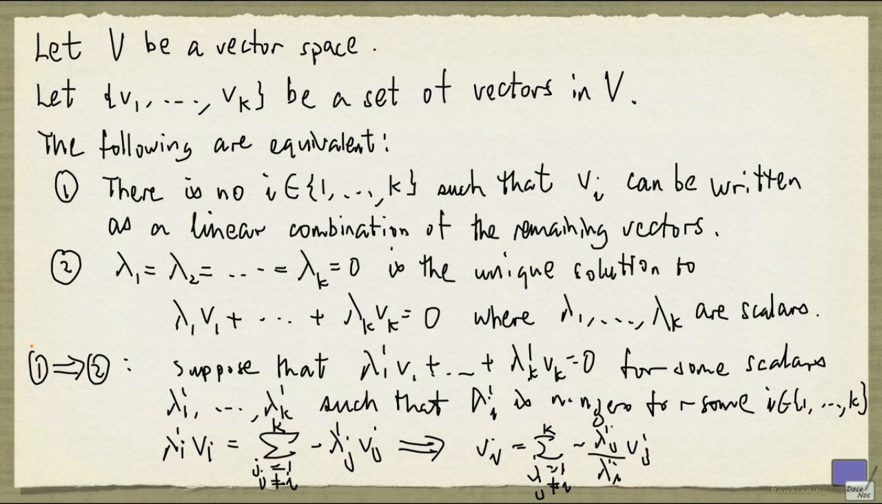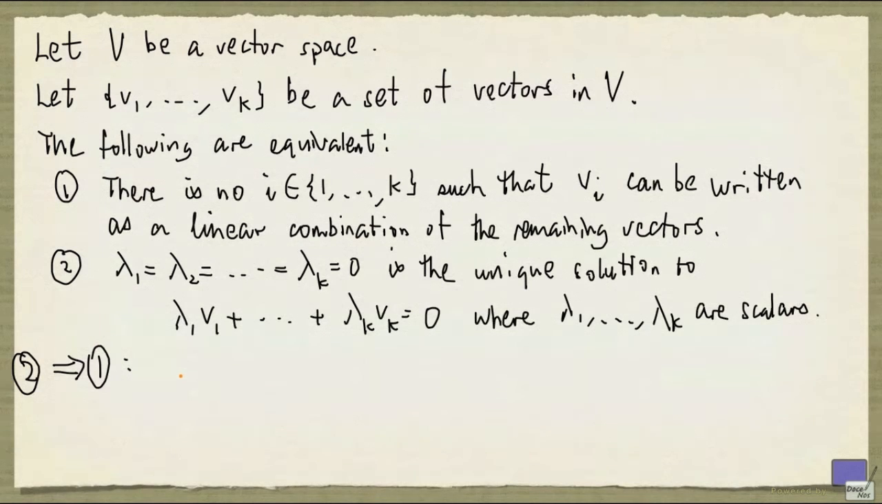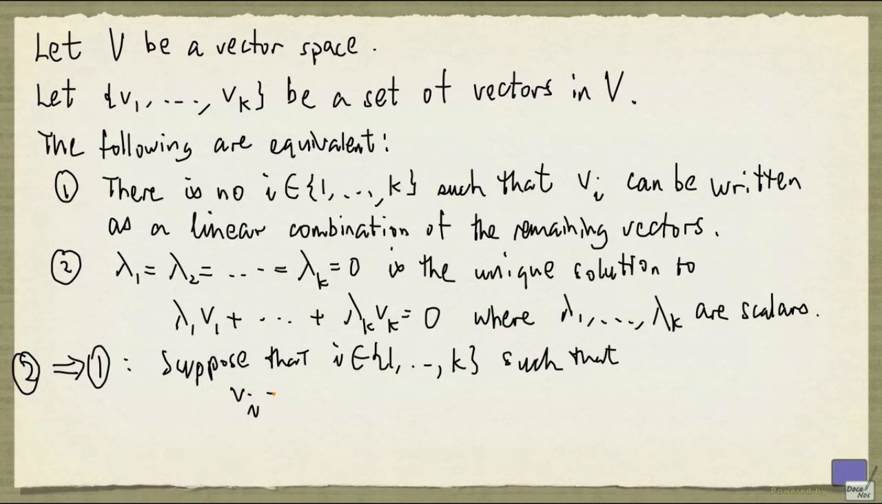Now we're going to prove the other direction. So I'm going to prove that 2 implies 1. And again, I'm going to prove the contrapositive of this. So I'm going to show that if 1 is false, then 2 is also false. So 1 is false means that there is an i such that Vi is a linear combination of the rest of the vectors. So that means it can be written as something like this.